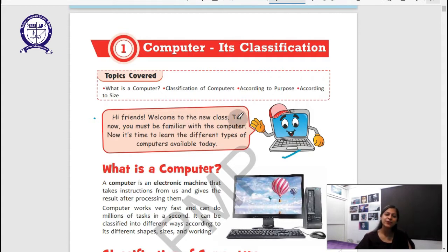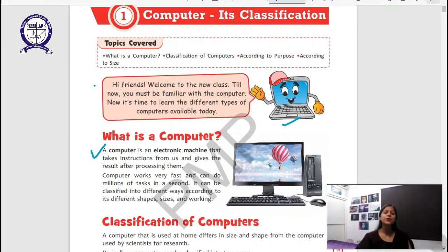Hi friends, welcome to the new class. Till now you must be familiar with the computer. Now it's time to learn the different types of computers available today. What is a computer? We have already studied the definition of computers in our previous classes. A computer is an electronic machine. Yes, it runs with electricity, takes instructions from us and gives the result after processing them. We also know that we give it some input, then we process it in some way or the other, and then what we get is the output or the result. A computer works very fast and can do millions of tasks in a second. It can be classified in different ways according to its different shapes, sizes and working.